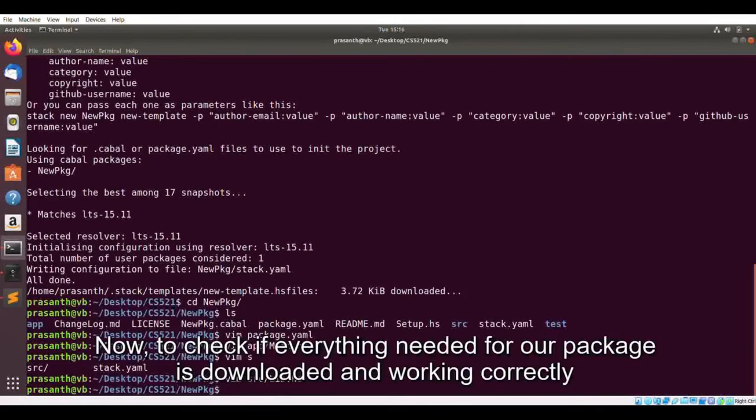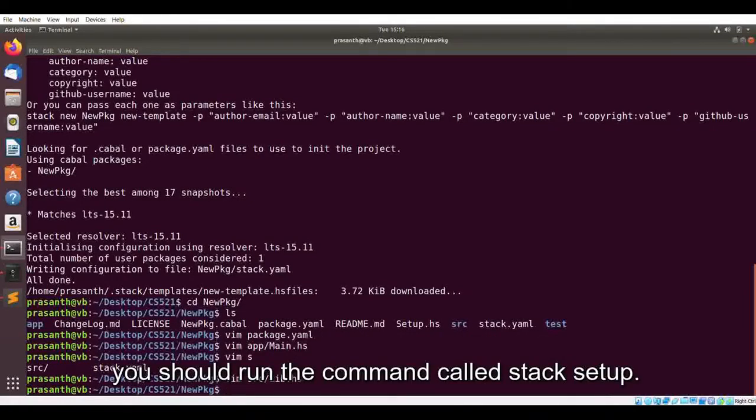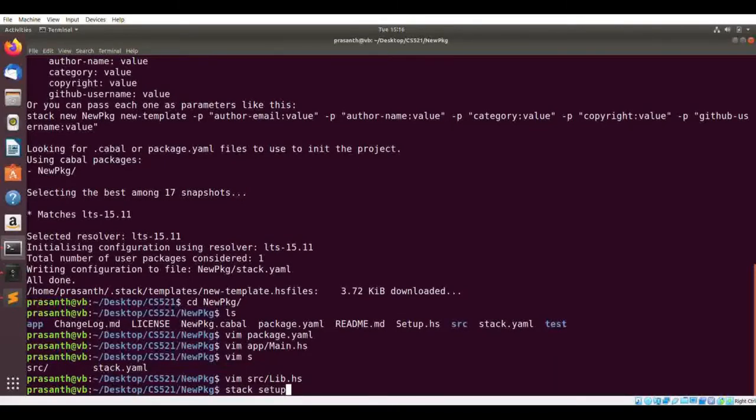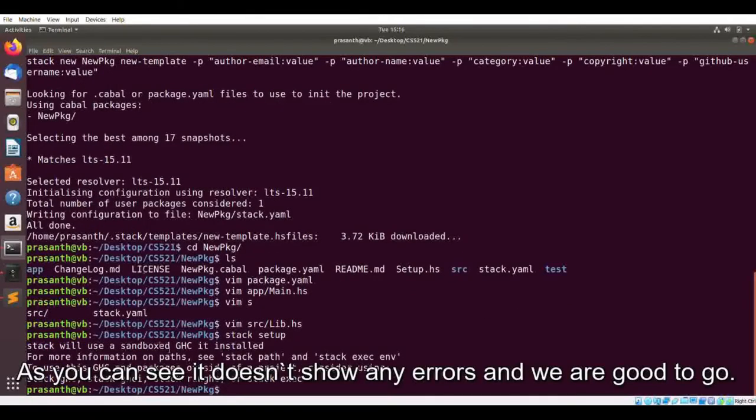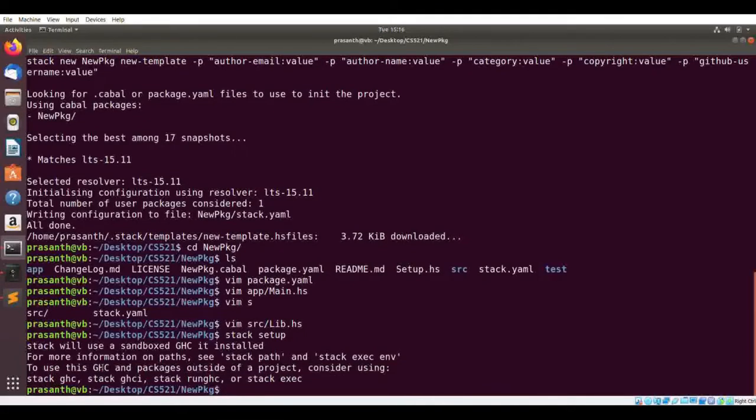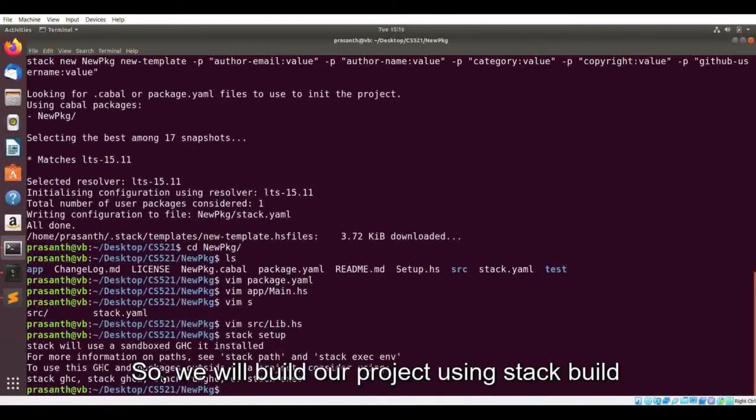Now to check if everything needed for our package is downloaded and it is working correctly, we should run the command called stack setup. Here we can see it doesn't show any errors and we are good to go. So we'll build our project using stack build.